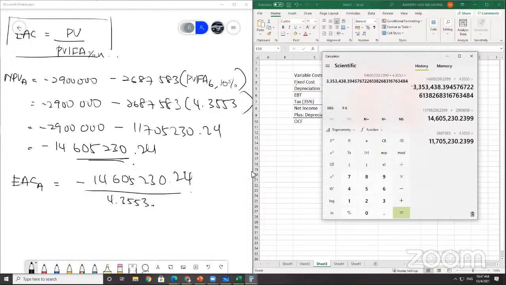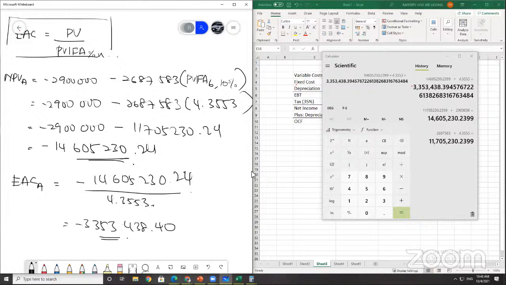Then you get this figure: 3,353,438.40. It is a negative amount. This is the EAC for A.